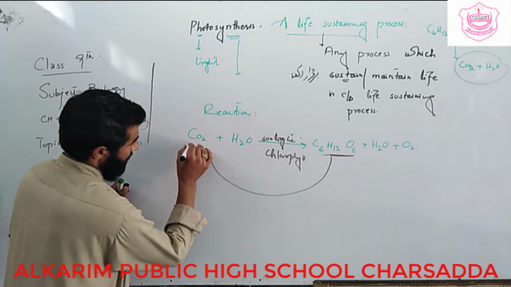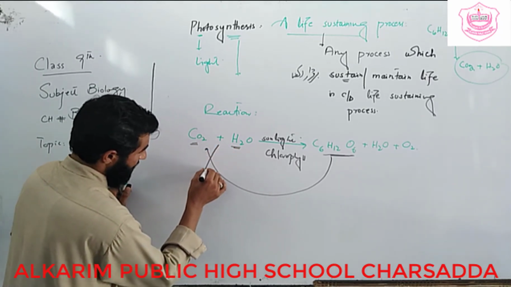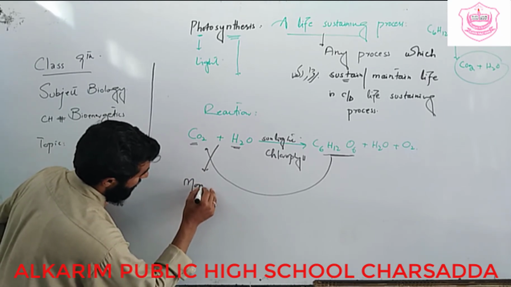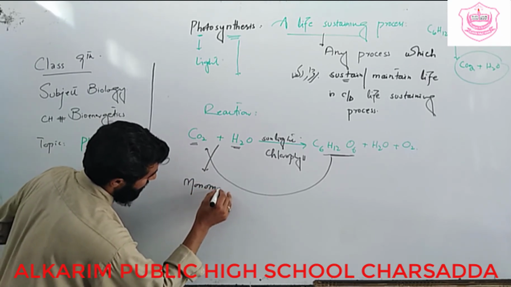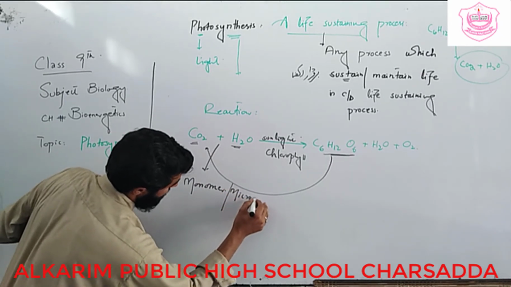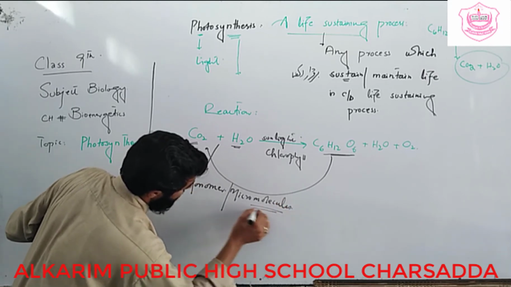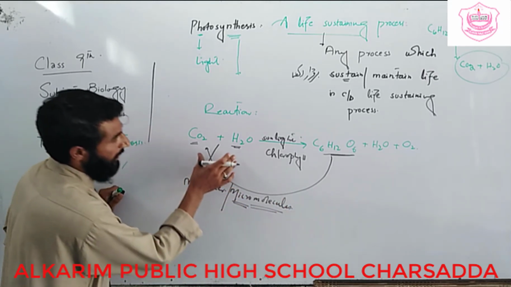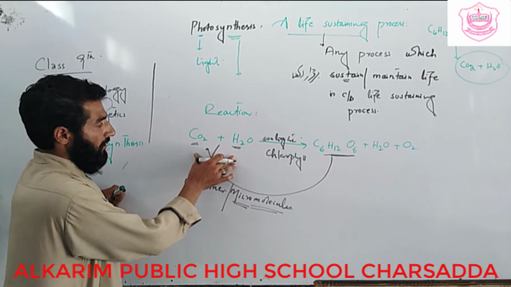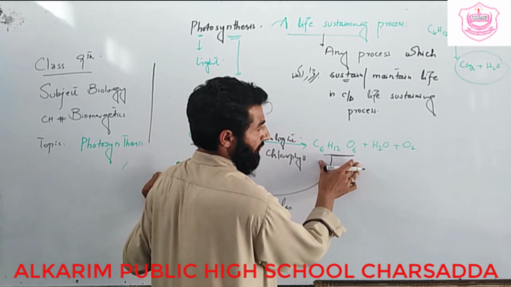All of you know about CO2 and H2O. These two are called reactants, also called monomers, or simply micromolecules. A molecule having a low molecular weight is known as a micromolecule, and a molecule having high molecular weight is known as a polymer.